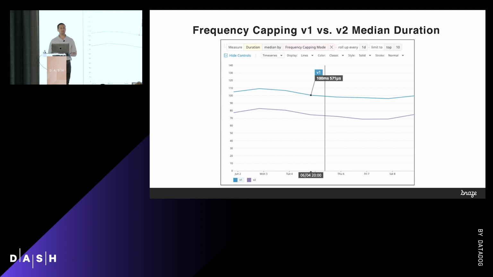I think the more interesting part here, though, is the median duration. Taking a look at the median duration, again, we have V1 on the top at about 100 milliseconds, and the new version at the bottom at about 75 milliseconds, which is 25% savings. That's pretty nice. And I think it's really important to take a look at things like this. We were looking at graphs like this the entire time when we had it rolled out at 1%, 10%, 20%. It's important that you understand your performance when you're deploying at scale. That's where tools like this come in handy, and you really can't do it without them.